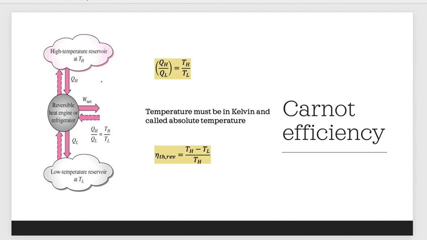Alright. So, what is Carnot efficiency? Carnot efficiency is the difference of high temperature minus low temperature over high temperature.